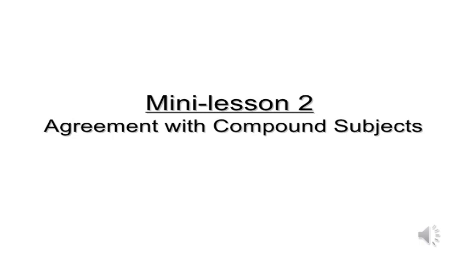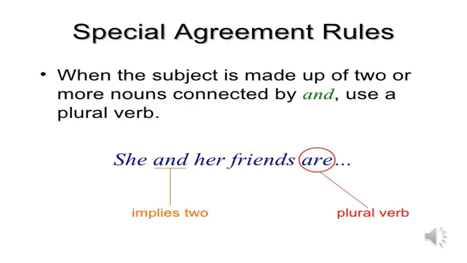Let us see agreement with compound subjects. Dear students, look at this sentence. She and her friends are. You see here compound subjects. She, the first subject, and her friends, the second subject.